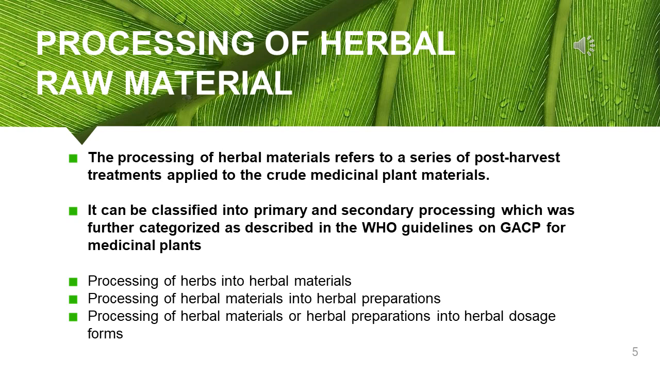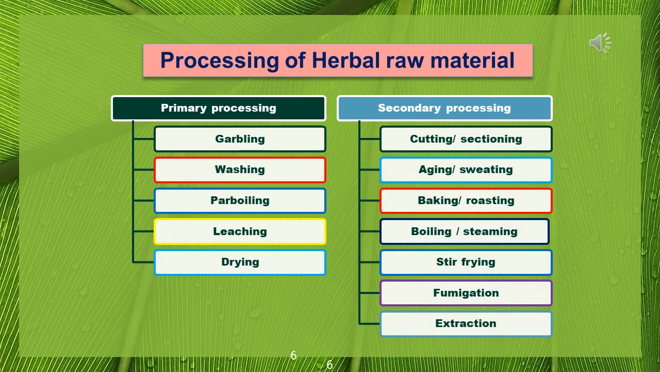Next one, processing of herbal materials or herbal preparation into herbal dosage forms. We can see all this in the continuous slides. You can see the processing of herbal raw materials is categorized into two types, primary processing as well as secondary processing.